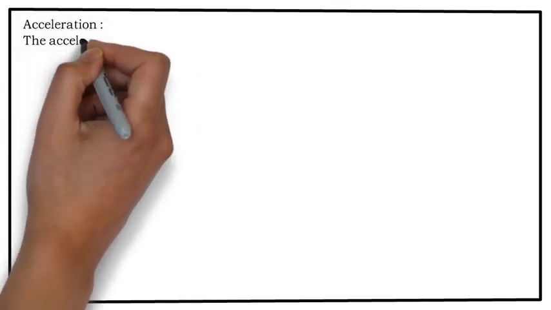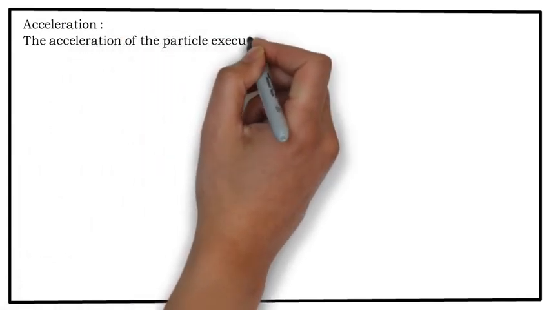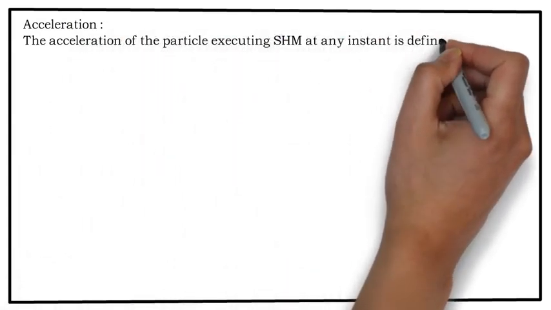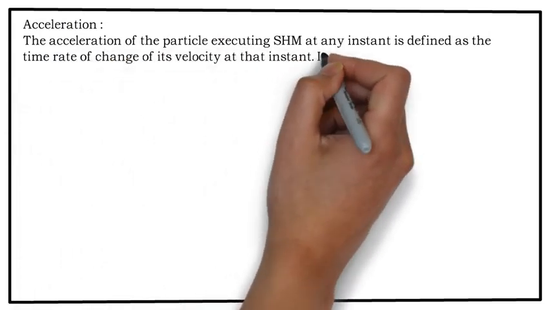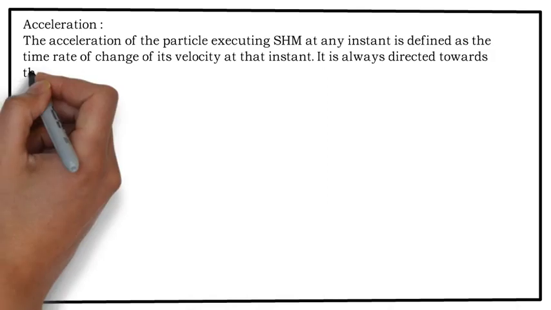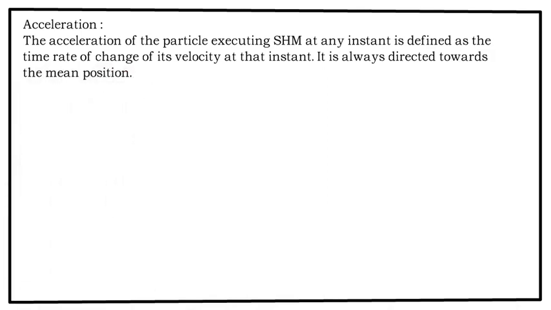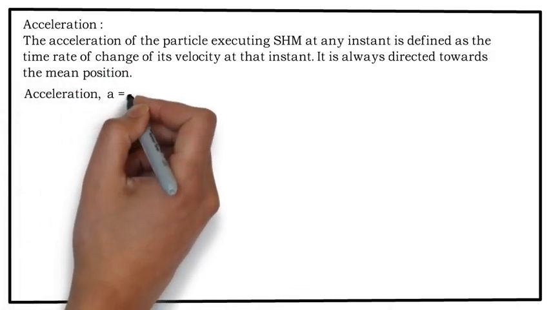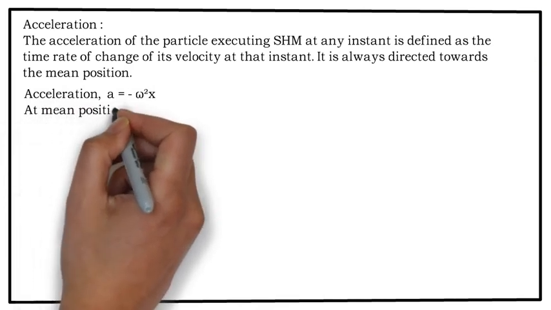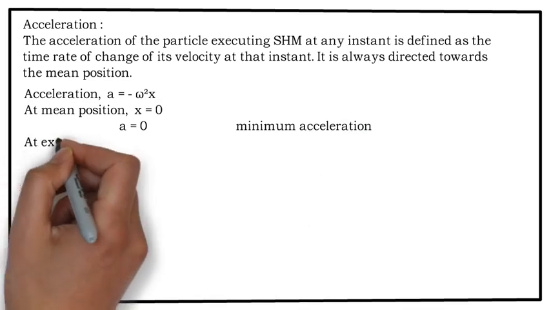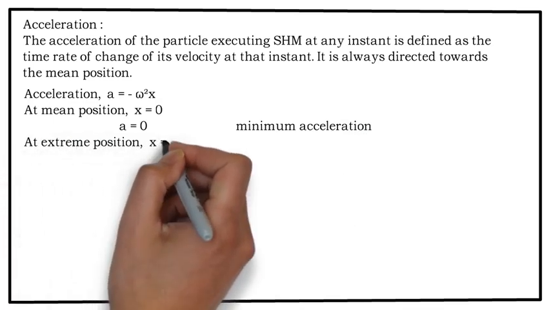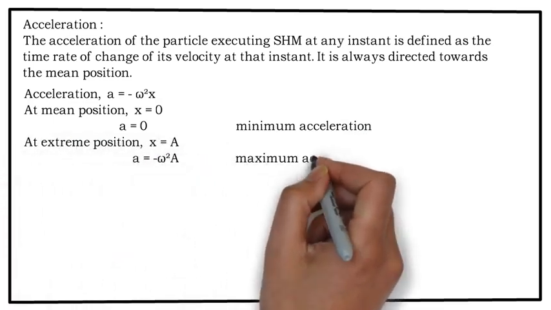Acceleration. The acceleration of a particle executing SHM at any instant is defined as the time rate of change of its velocity at that instant. It is always directed towards the mean position. Acceleration a is equal to minus omega squared x. At mean position, x is equal to 0, so a becomes 0. At extreme position, x is equal to plus or minus a, so you get acceleration equal to minus omega squared into a.